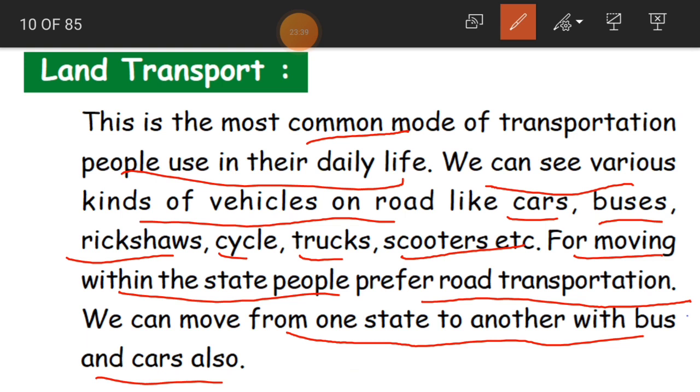To go to another country, our own transportation is definitely not possible, and even buses are mostly not possible. Only for one or two countries do we have bus facilities, and sometimes trains are also not possible.